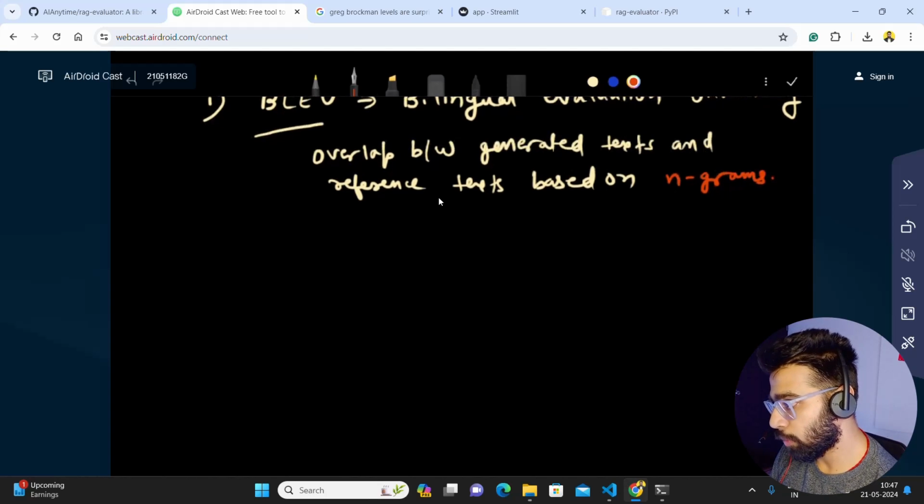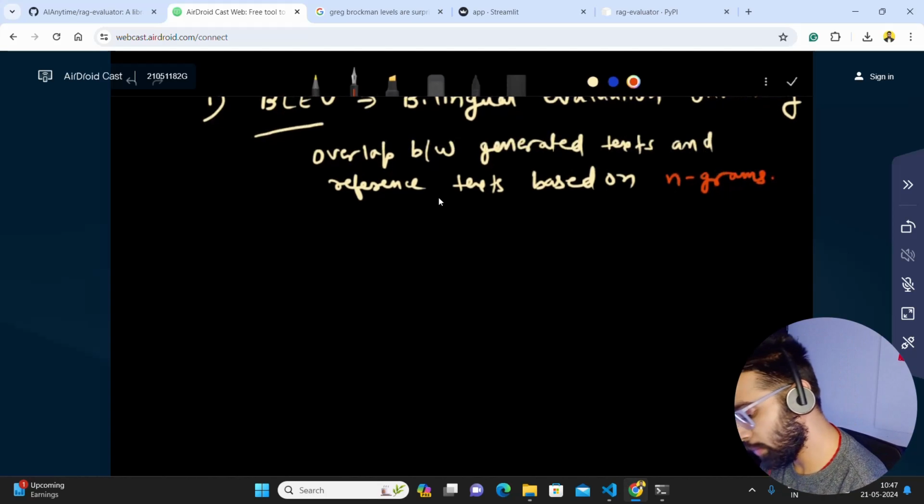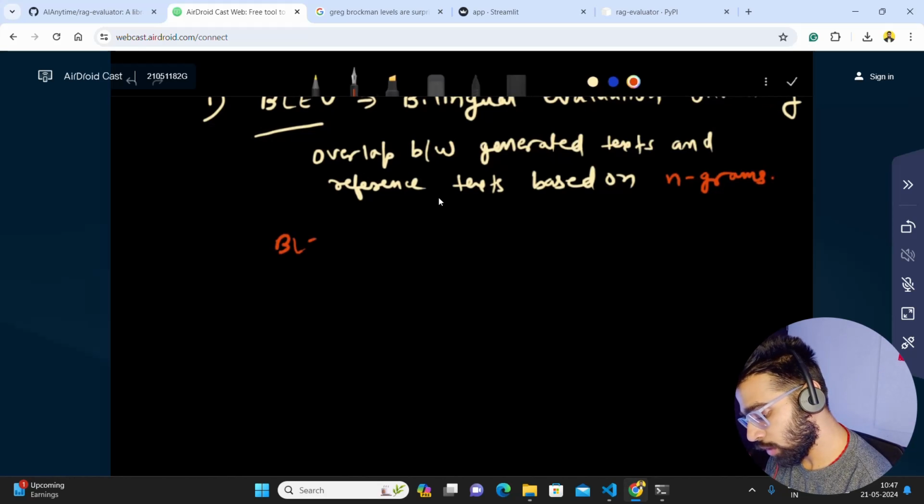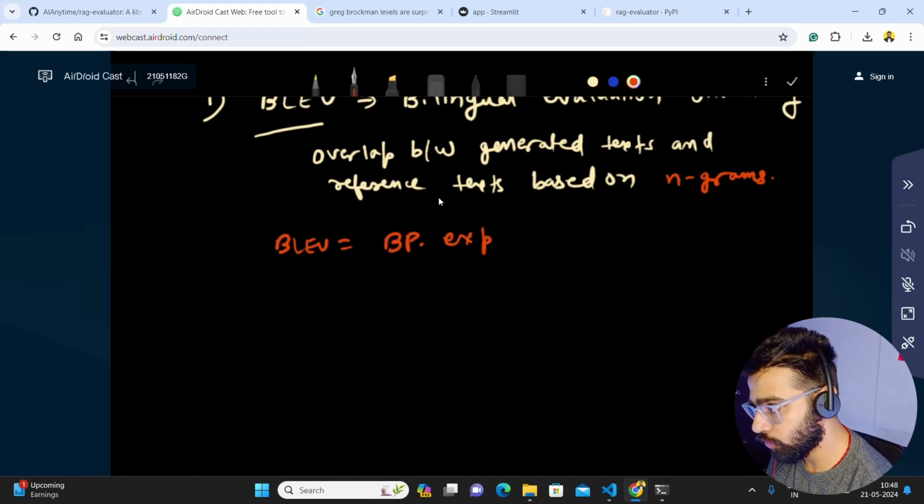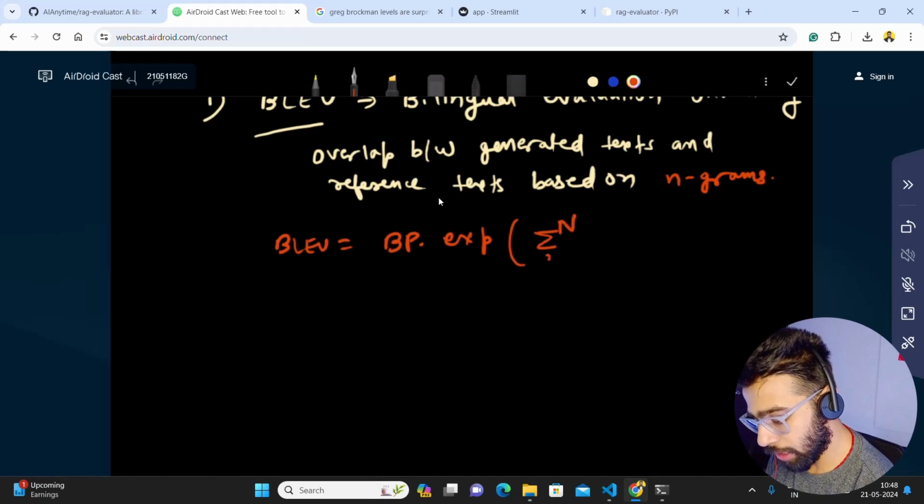Now this is fine. Let me show a mathematical expression here. BLEU is defined as BP, and I'm going to talk about this, times the exponential of the summation from n equals 1 to N of Wn times log Pn.